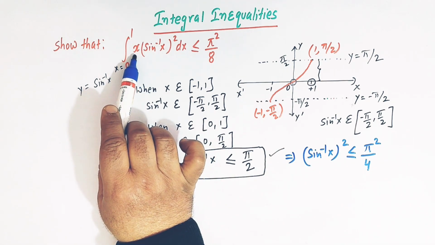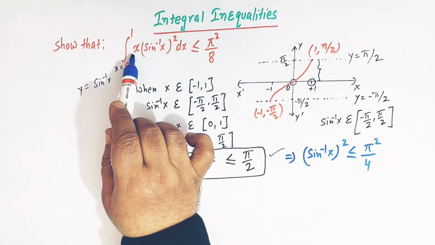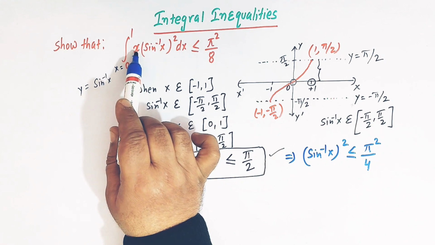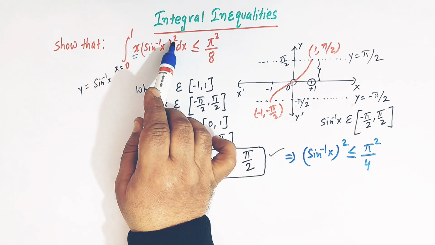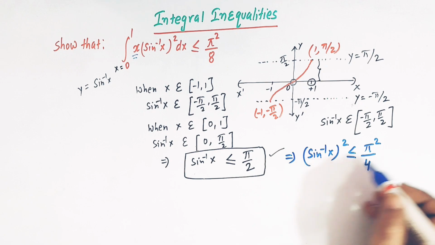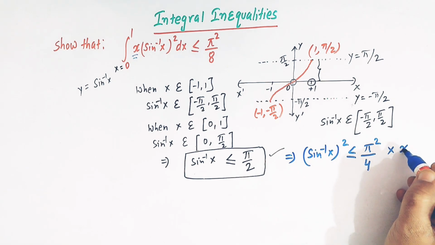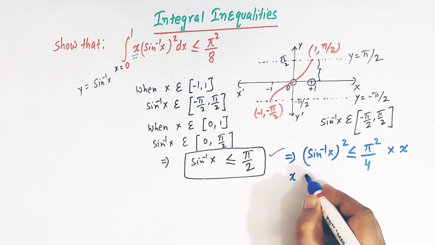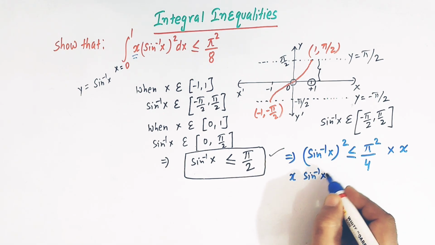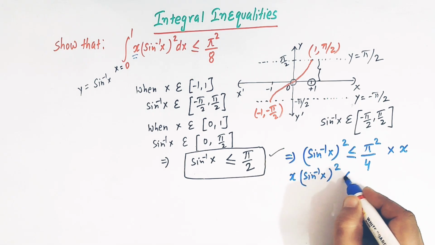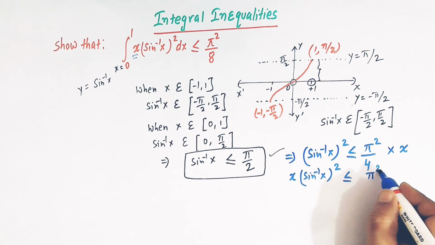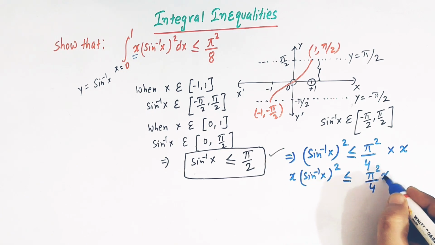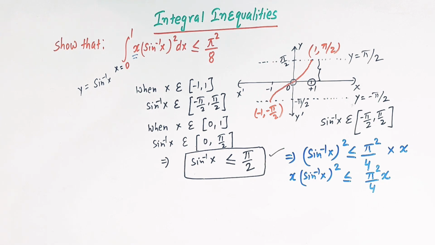Right? Now see, in the integrand we have a term x associated with sine inverse x square, right? So we'll multiply this inequality by x on both sides. So we have x sine inverse x square is less than or equal to pi square over 4 times x.